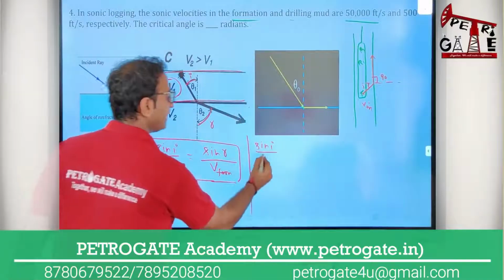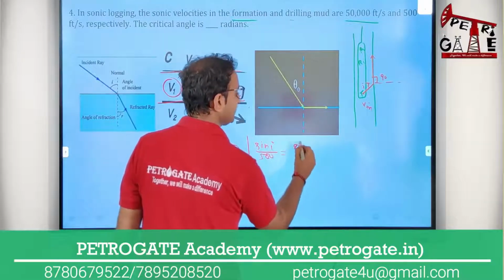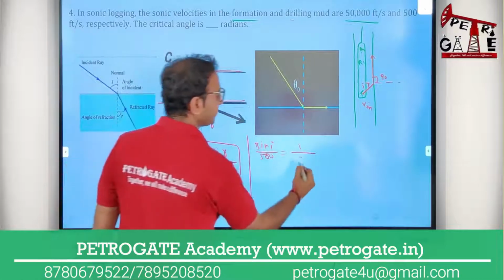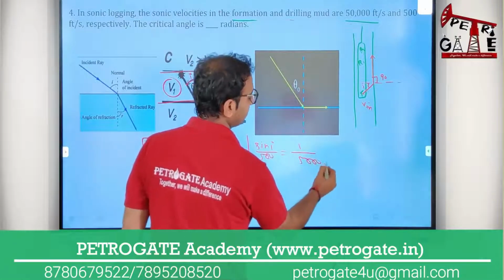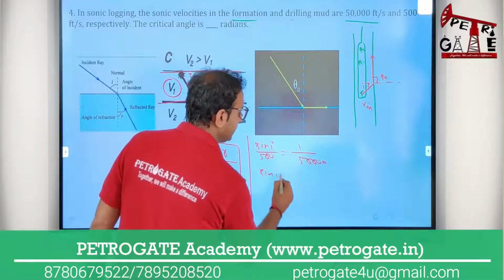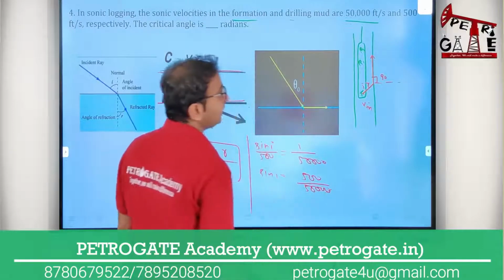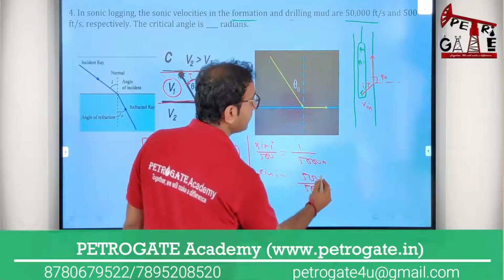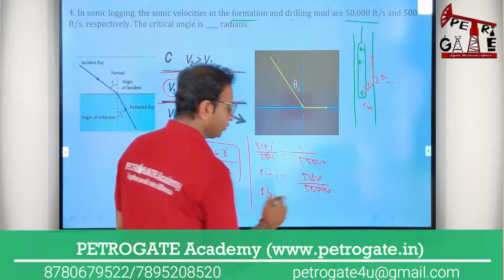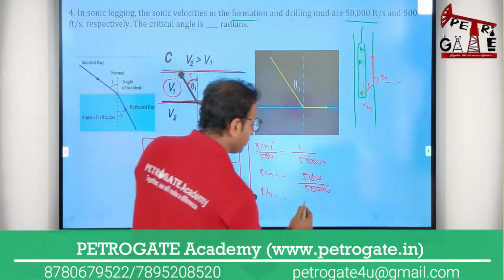No problem. So I am writing very quickly: you will write 500, and sin r will be over sin 90 degrees, so I am writing this as 1, and the formation is over 5000, or 50,000, no problem. So now I will take the calculator. Sin i equals 500 upon 50,000, so it will be cut like this, sin i equals 5 upon 500, you will see 0.01.